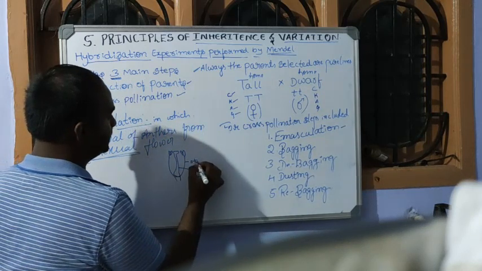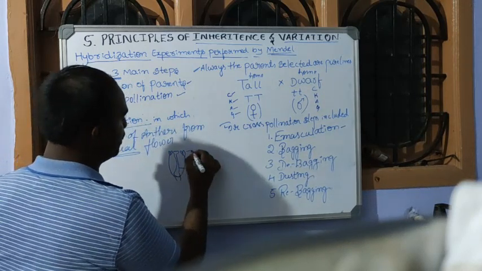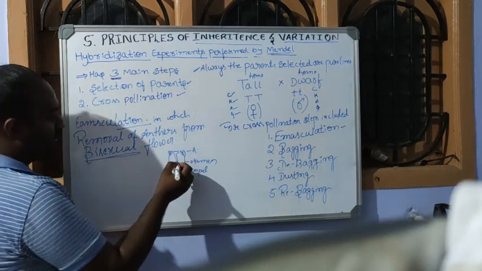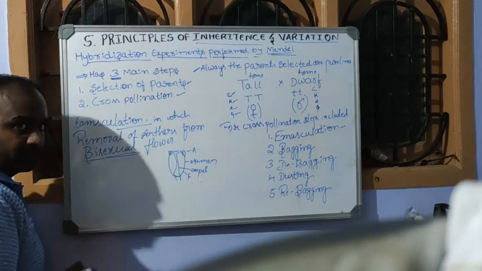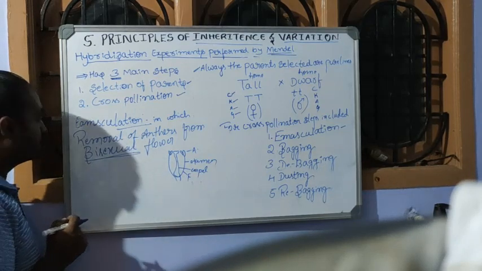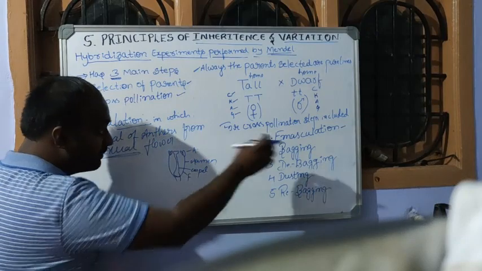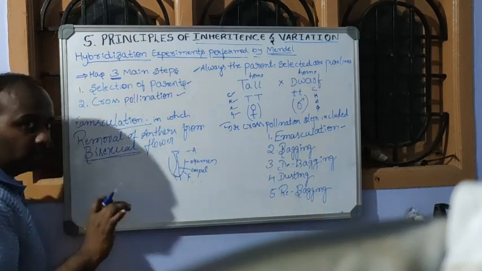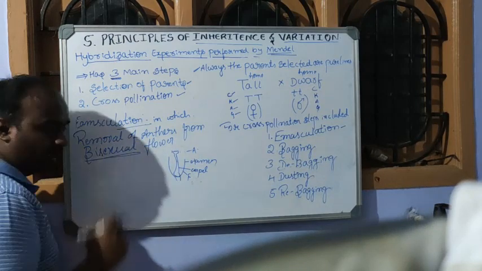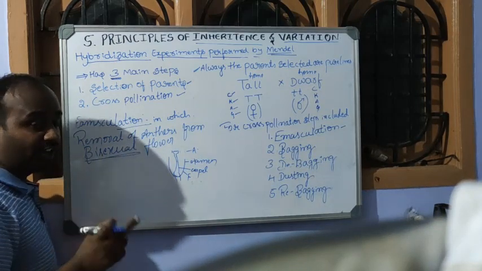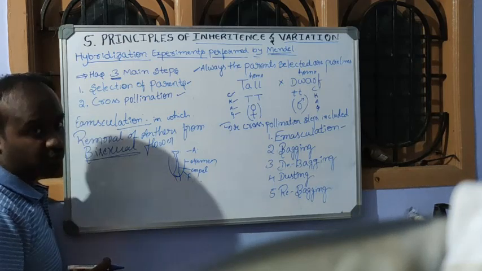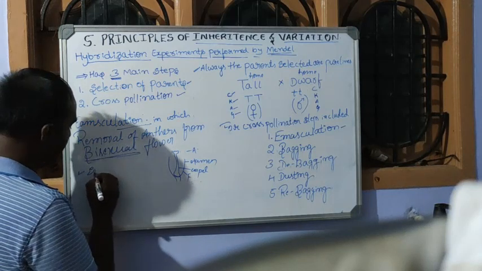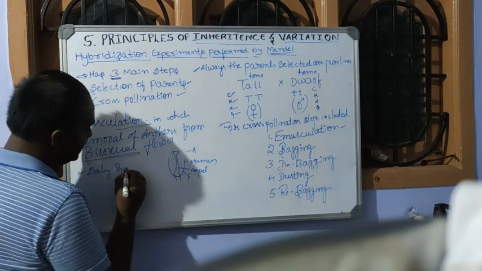And we know that the stamen consists of anther and filament, and the carpel consists of stigma, style, and ovary. We already came to know this in the first and second chapters also. Now in emasculation we remove the anthers using forceps from the bisexual flower before the flower dehisces or matures. So emasculation is done in the early bud condition.